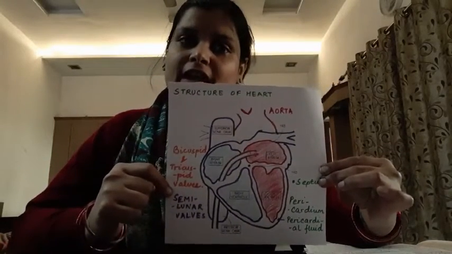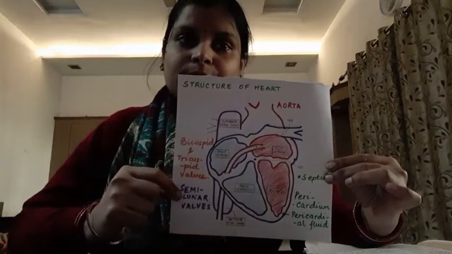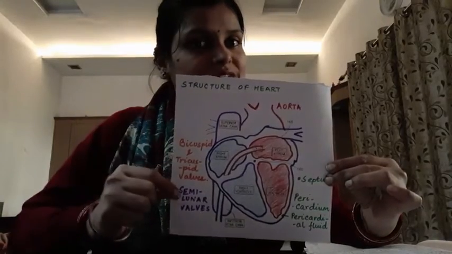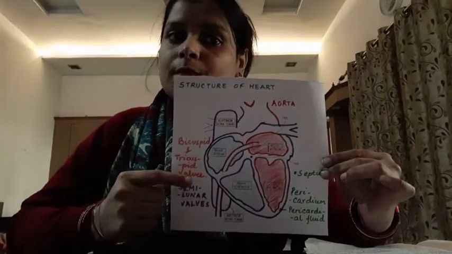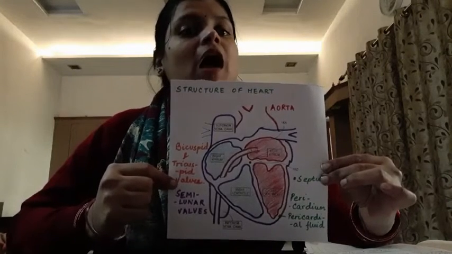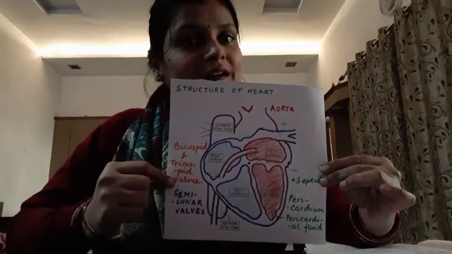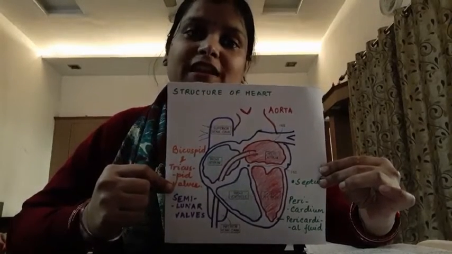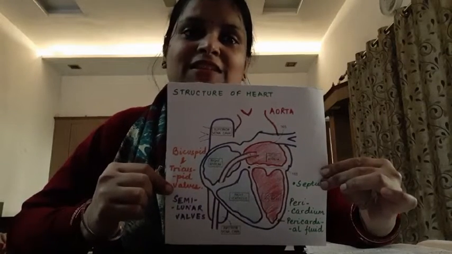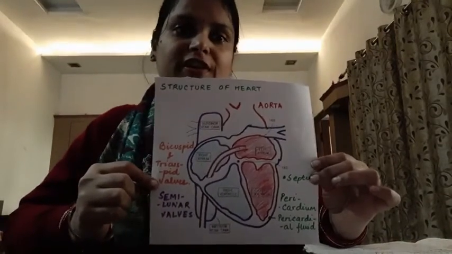The hearts of other animals, like fishes, are 2-chambered. The hearts of amphibians and reptiles have 3 chambers. But the hearts of mammals and birds are well developed and have 4 chambers. And this 4-chambered heart helps us to maintain homeostasis. Homeostasis is a stable body temperature. So let's move on to the structure in detail.